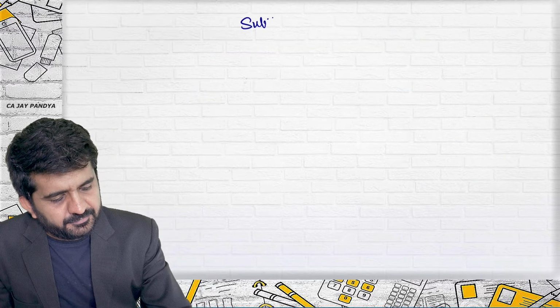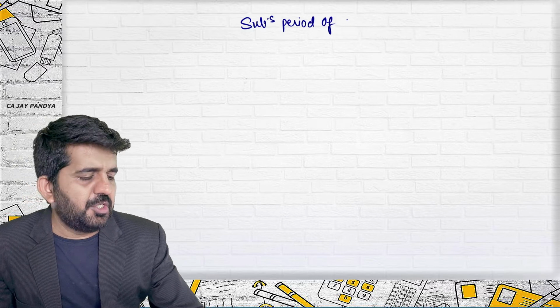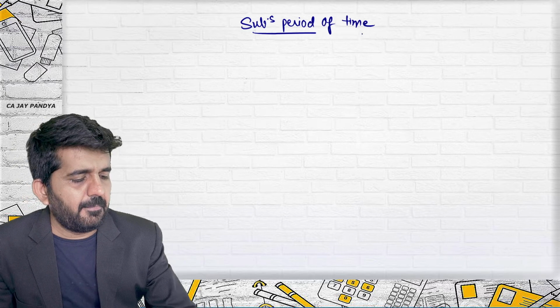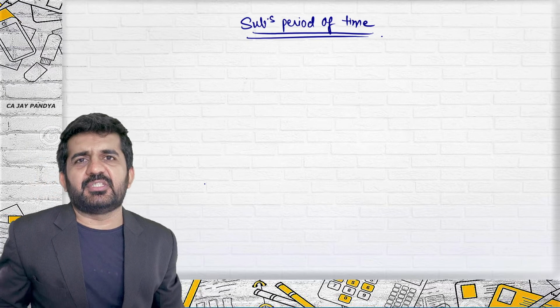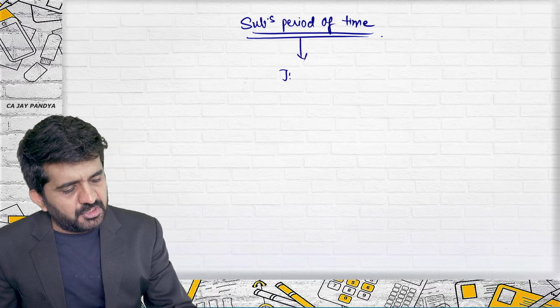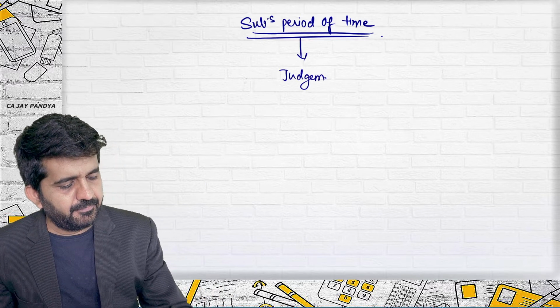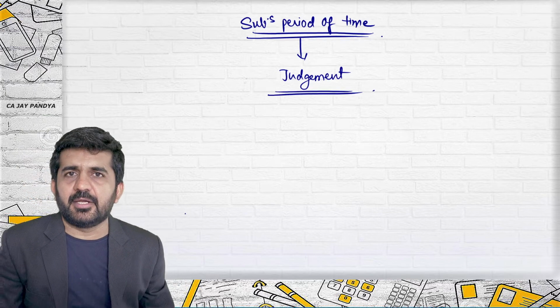Let me go into detail of this. What is a substantial period of time? See, there are theories, there are points which are written in n numbers of books, but the best is your judgment. Try to concentrate.